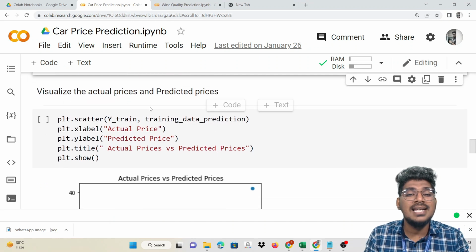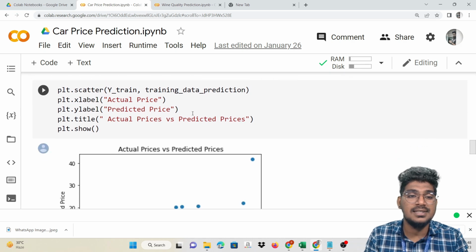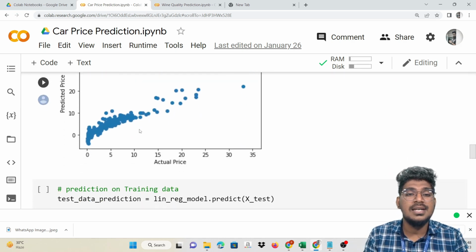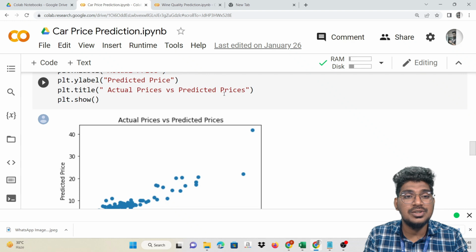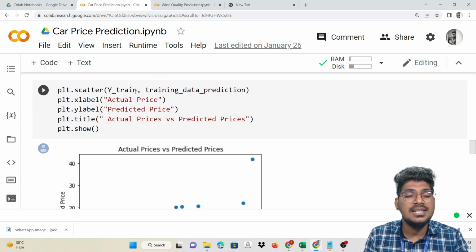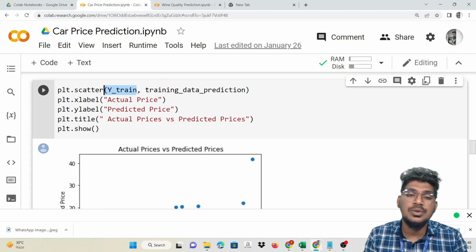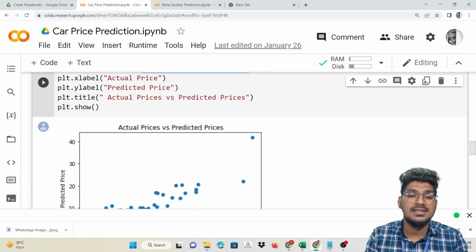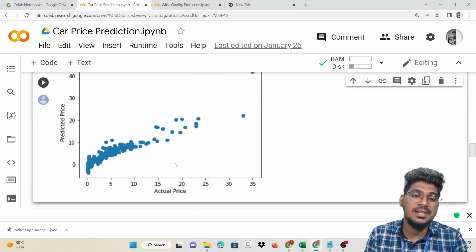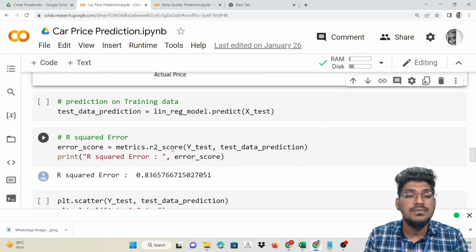Now to visualize the actual prices and also the predicted prices, see here. You can see here this is the Y train and also the train prediction. This is the actual price, and this is the predicted price. Actual price and predicted price will be like that. Now we are going to predict on the testing data.